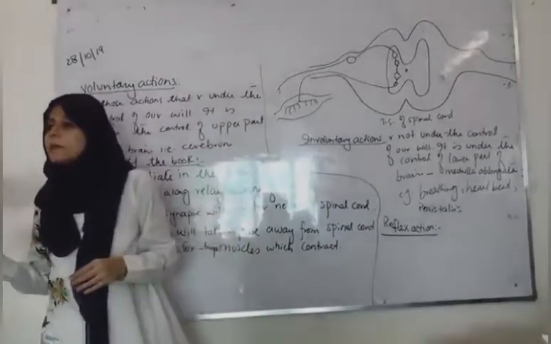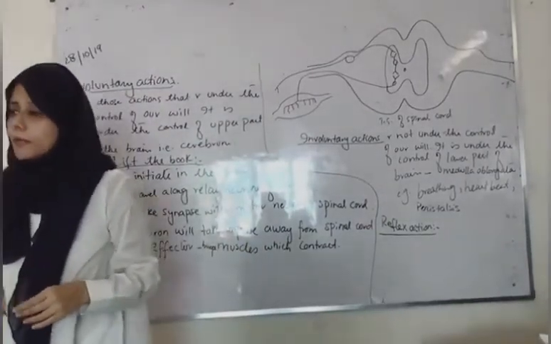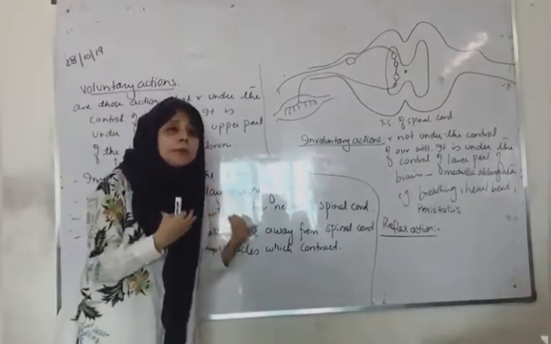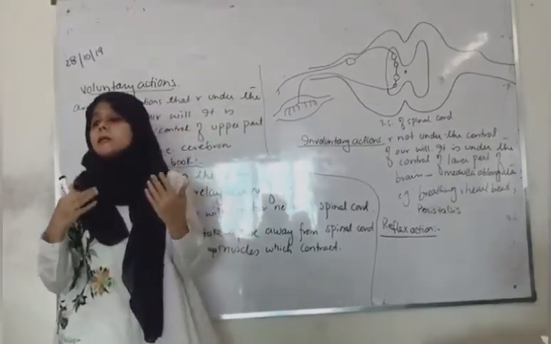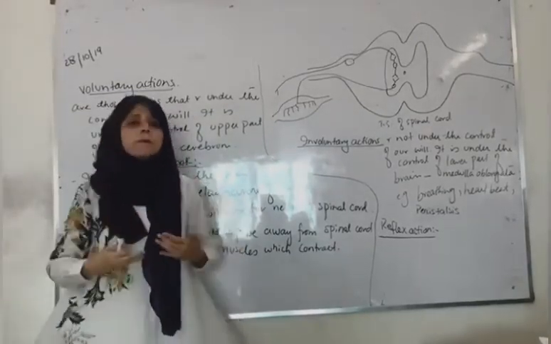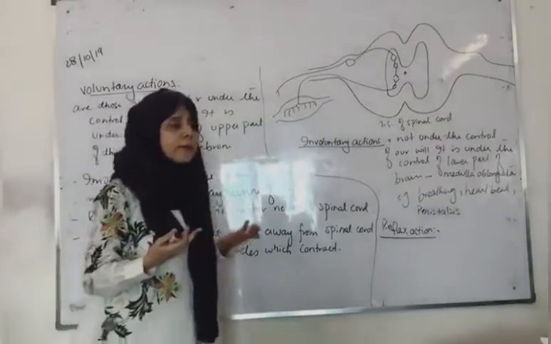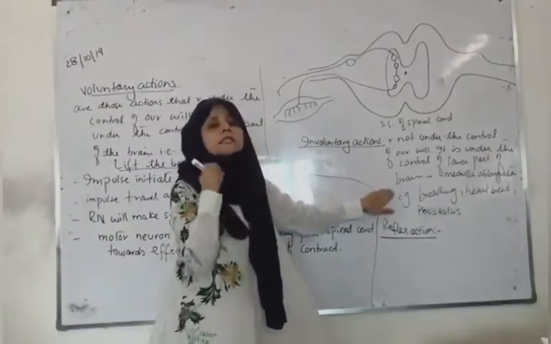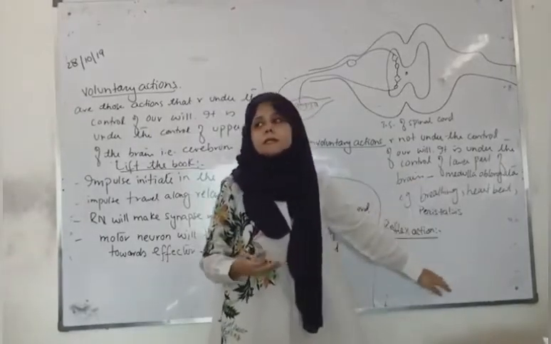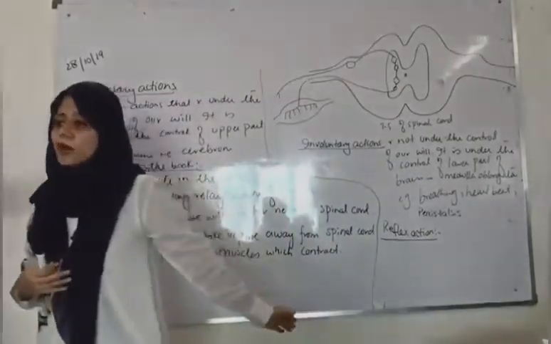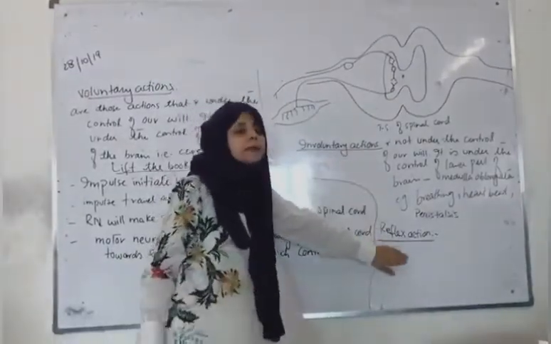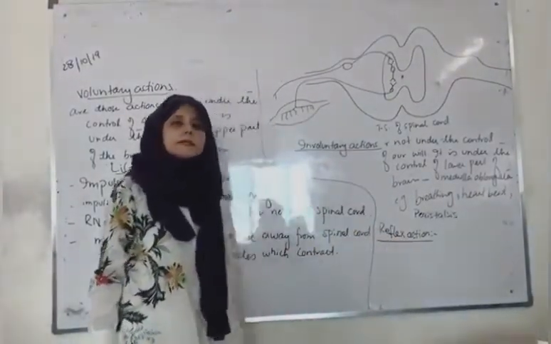Can we control our breathing? No, we cannot control our breathing. We can stop breathing for 1 minute or 2 minutes, but breathing is under the control of carbon dioxide concentration in the bloodstream. If the carbon dioxide concentration increases in the bloodstream, then we have to expel it out. Clear? The heartbeat and then peristalsis, all these things are known as involuntary action. Reflex action is another example of involuntary action. Is this clear to all of you?